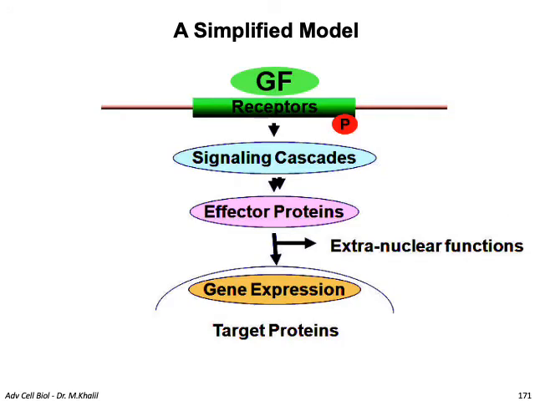So you can see here a simplified model. A growth factor binds to the receptor, which is phosphorylated. This leads to a signaling cascade through the phosphorylation or activation of successive proteins, leading to the activation of effector proteins, which have either an extranuclear function or an intranuclear function. Once internalized into the nucleus, it will lead to gene expression of the target protein. So scientists have used these three levels as three therapeutic targets in cases of disease.